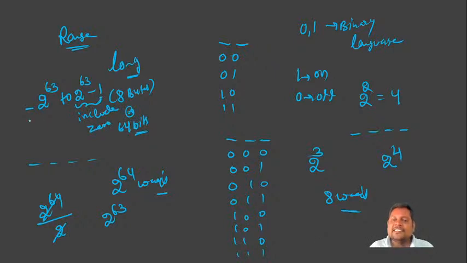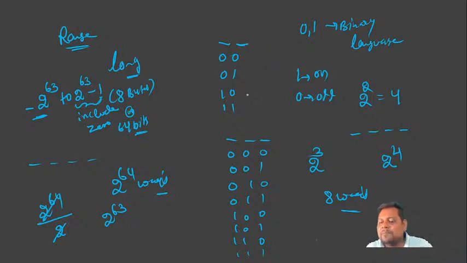This is the very smallest number and this is the highest number. That is called range. We go from minus 2 to the power of 63, a very small negative number, to 2 to the power of 63 minus 1, the largest number.